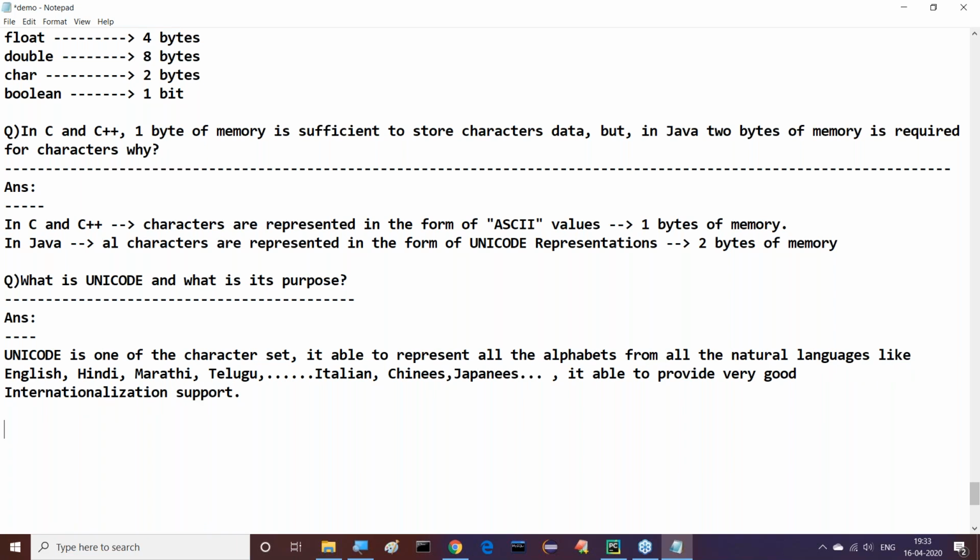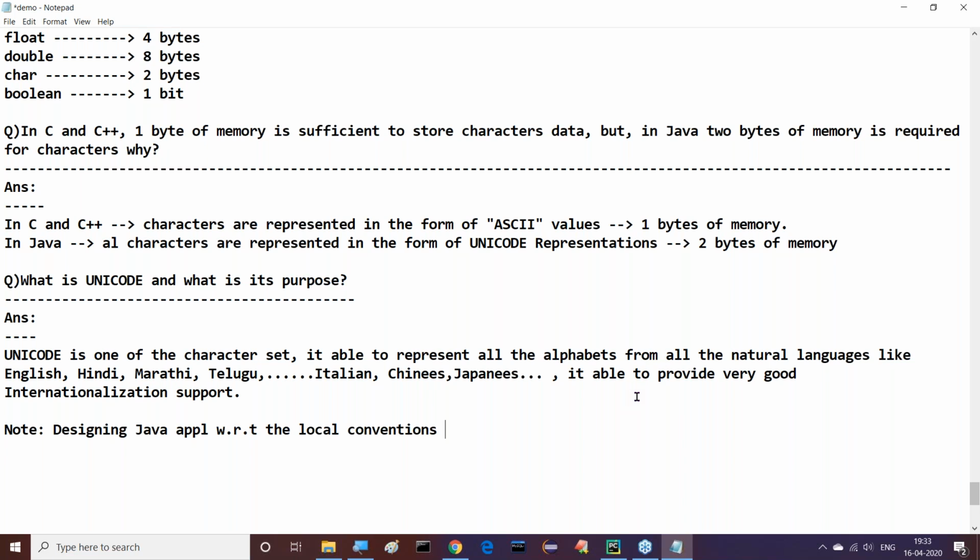What is the meaning of internationalization, sir? In short, we call it I18N. Internationalization means designing Java applications with respect to local conventions. Like number representations as per English, date representations as per Italian, currency representation as per Chinese, and so on, as per the locality.